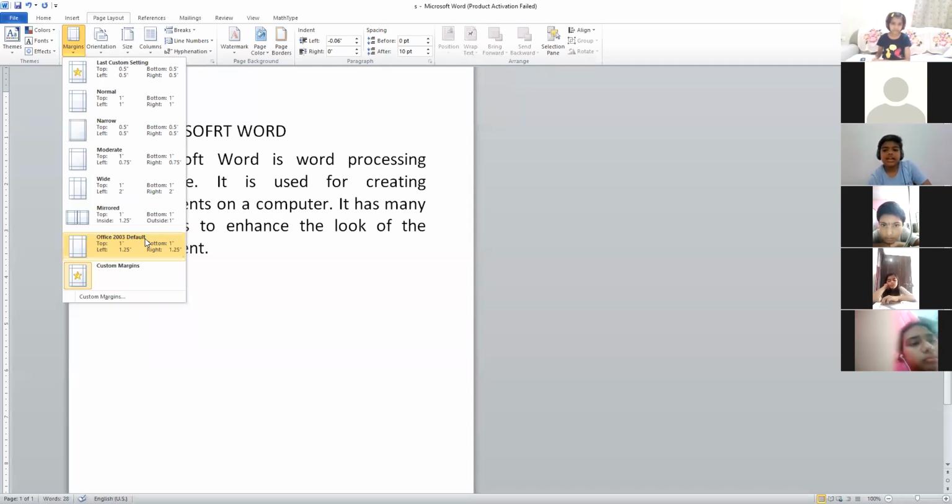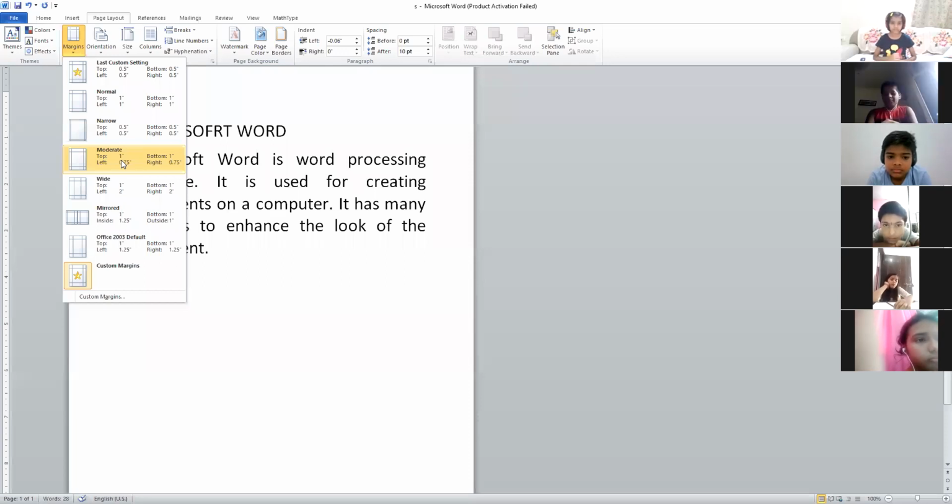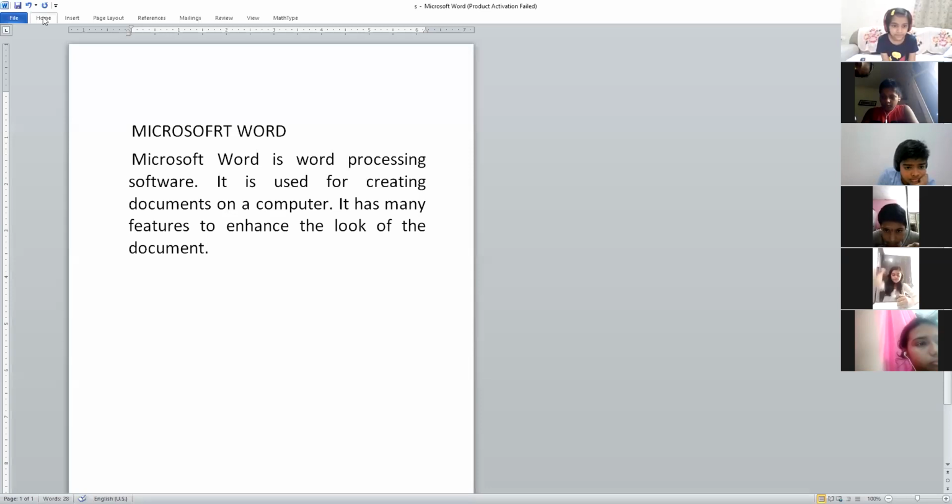We don't want to use any of these. These are all already set options, and it's very easy to choose, just click on it. If you don't want to use any of these options, then you can choose a margin of your own. For that, you will click on Custom Margins. I'm clicking on Custom Margins now.